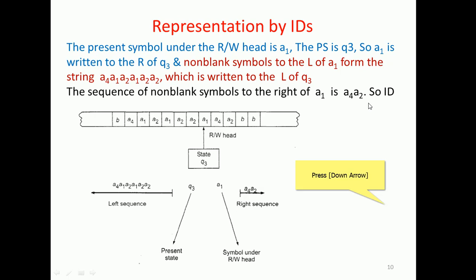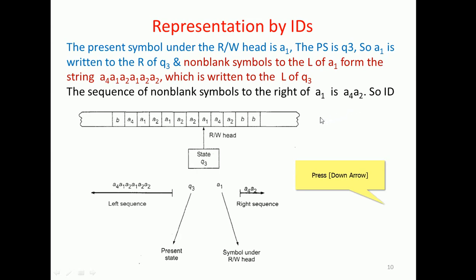Having noticed these two, the current state is Q3, and the symbol under examination is A1. A1 is currently the specimen present on the anvil, pointed to by the finite control, currently at state Q3, that is, the read write head.